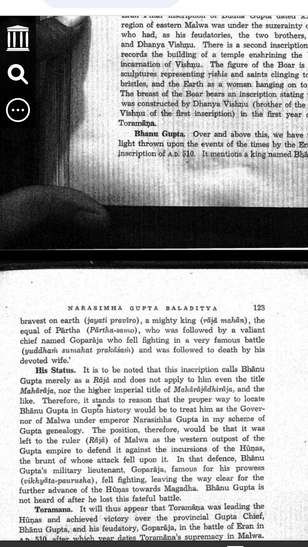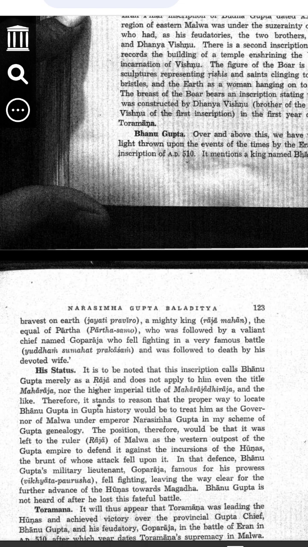Example: imagine a great soldier fighting to defend his land. He fights with all his strength, but the enemy is too strong. He dies in battle. His wife, in deep sorrow, follows him in death. This is what happened with Goparaja and his wife.